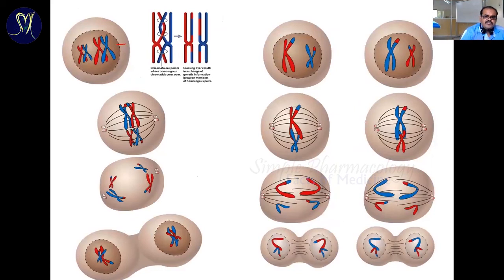That's the reason that even with our sisters or brothers, or even in twins, if they are dizygotic twins, they are different in physical and psychological characters due to this genetic difference, because the chromosomes are different.